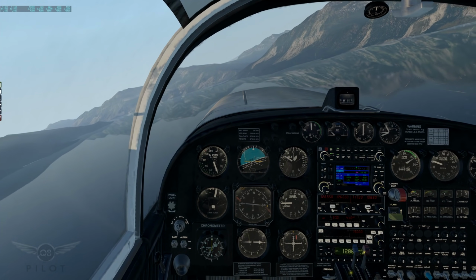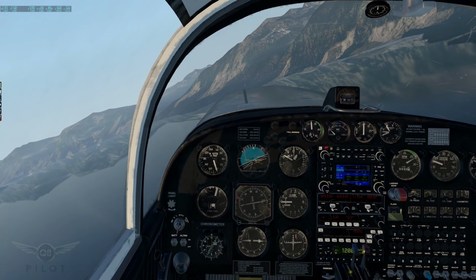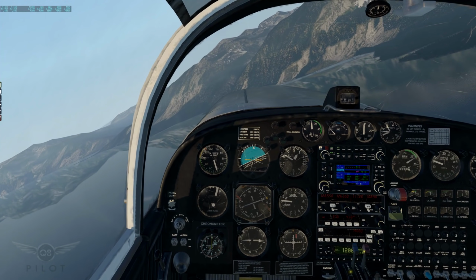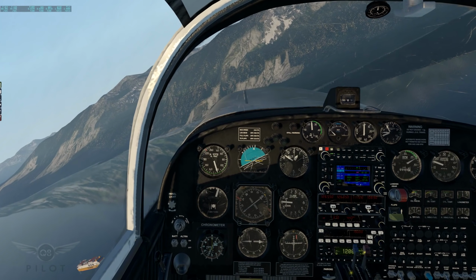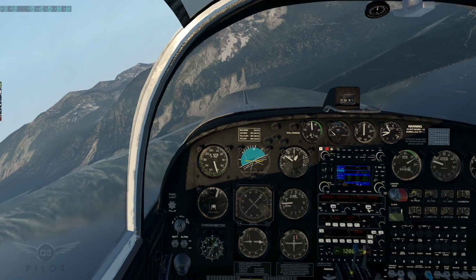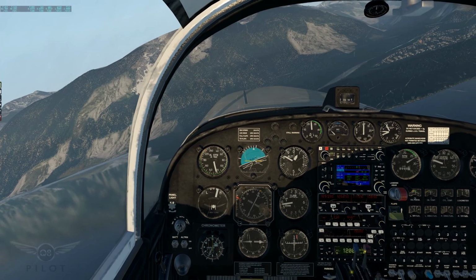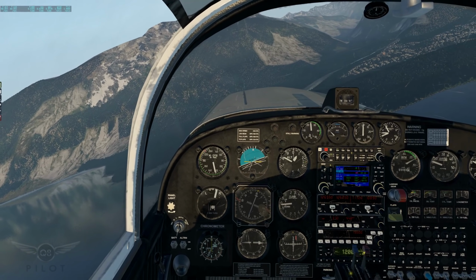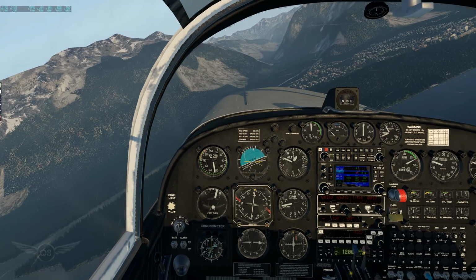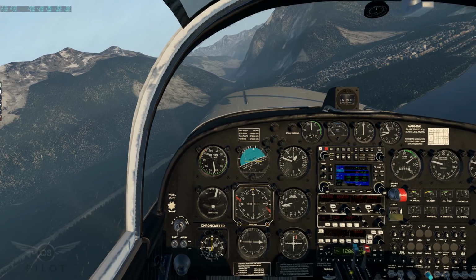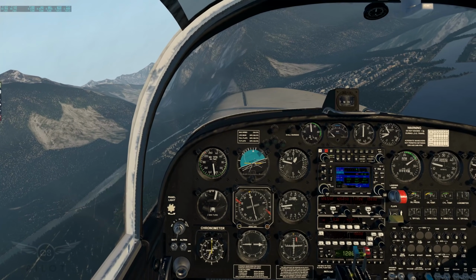Yeah, so definitely in terms of flight simulation in general, I think 2020 is going to be a really fine year for flight simulation with Vulkan coming to life, DeadStick, Prepar3D version 5, and of course the highly anticipated Microsoft Flight Simulator 2020, which I am an alpha tester of.